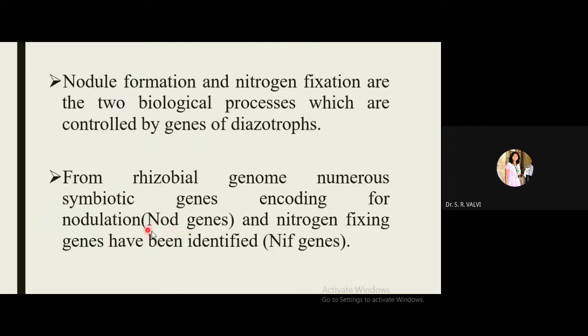So why is NOD given? It is given the name for nodule. As this gene develops or forms the nodule, hence the name of the gene is NOD. Don't write NODE, it has another meaning. So NOD gene and NIF gene: NOD gene for nodulation, NIF gene for nitrogen fixation.